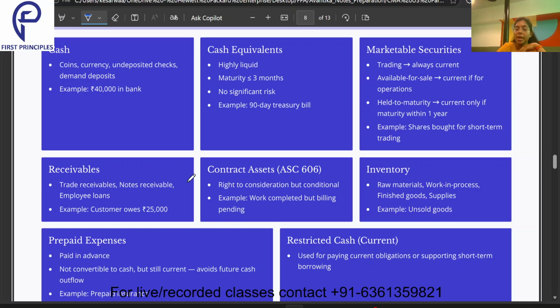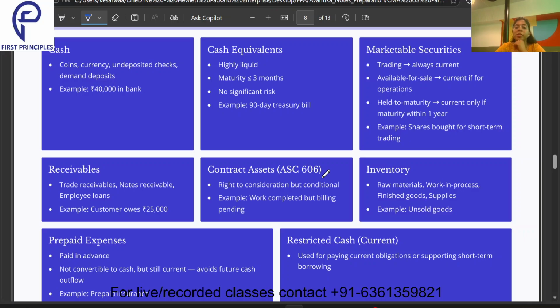Then comes the contract assets. What are contract assets? As per ASC 606, that means as per the revenue recognition standards, you have the right to receive the consideration, but it is conditional. That means it will depend on satisfying a particular objective or a particular activity. So that is also termed under the current assets.